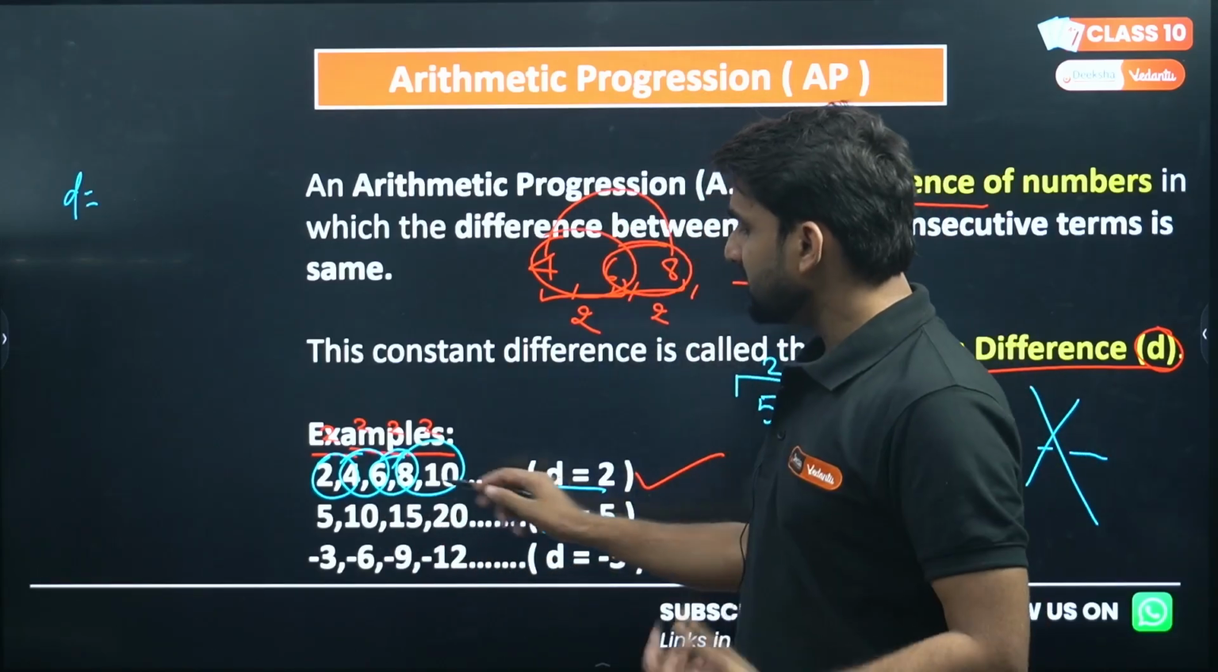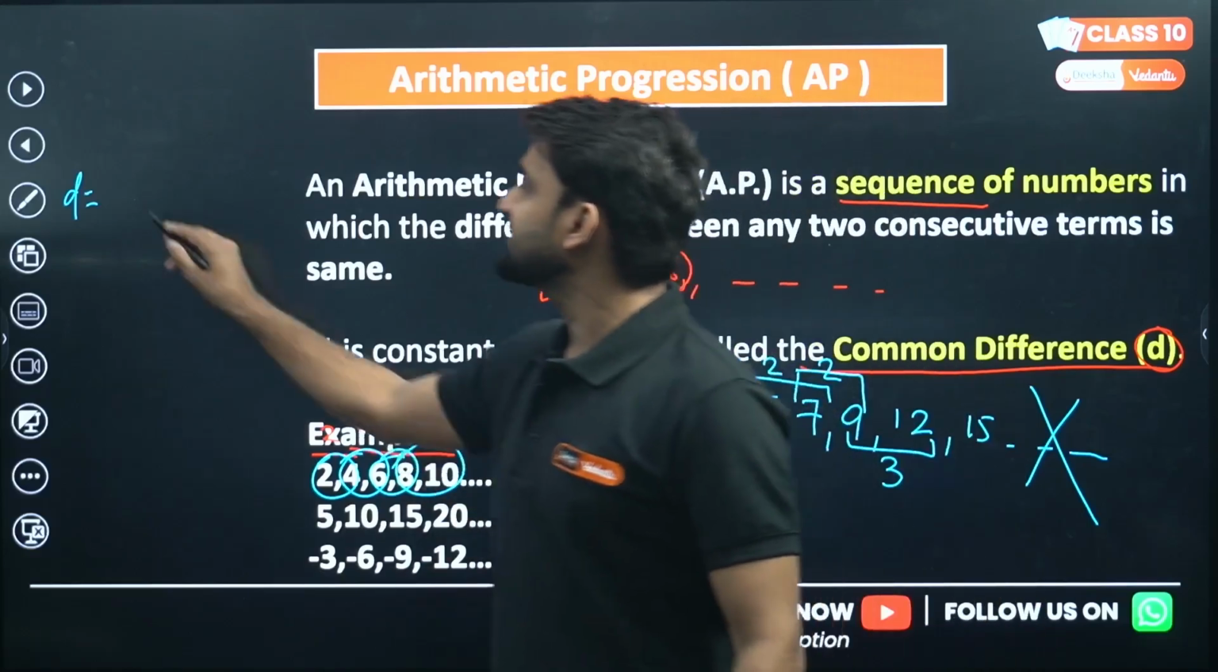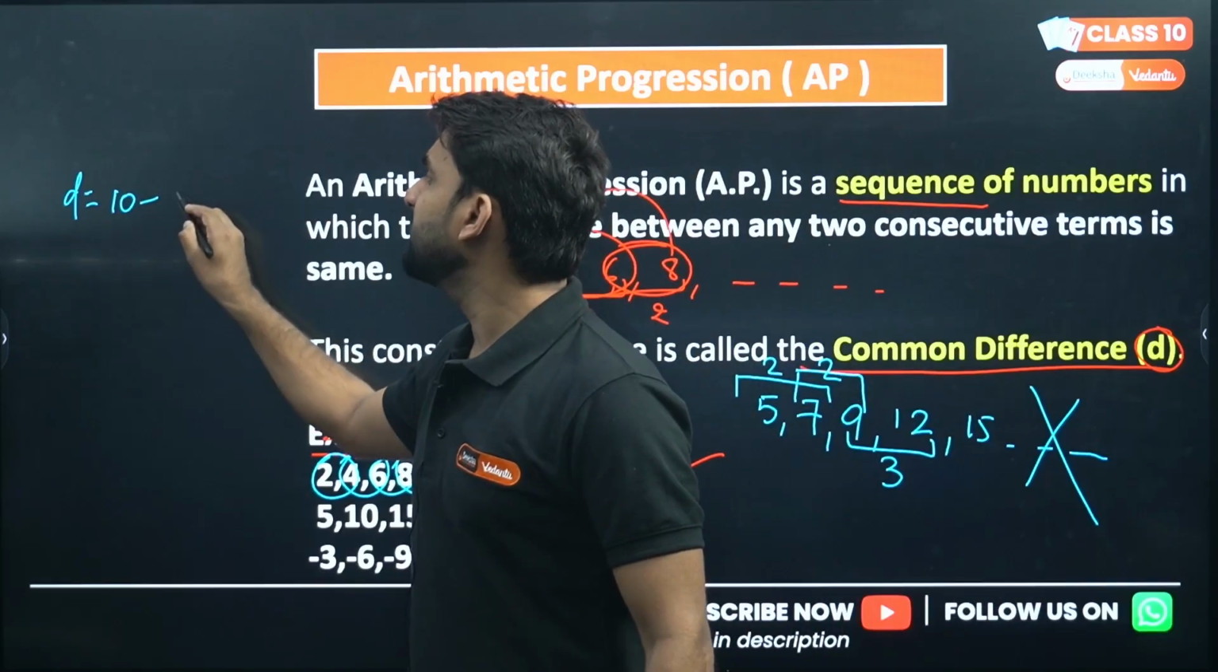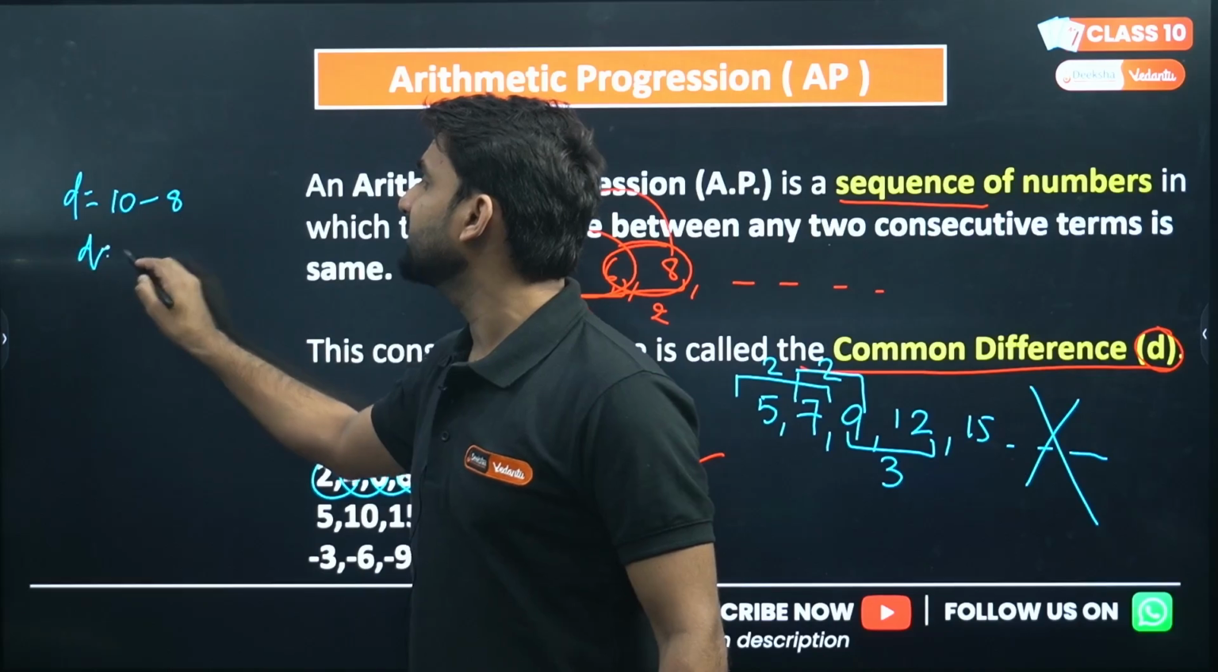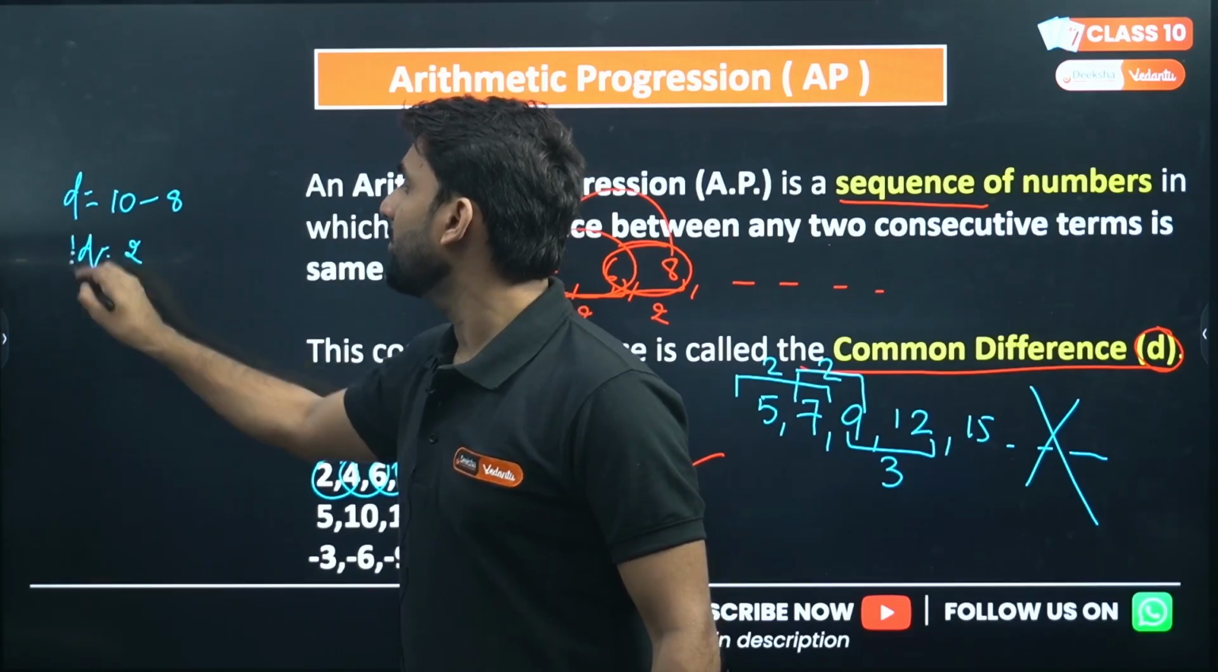So if I'm taking this pair 8 and 10, what is the succeeding value? 10. And what is the preceding value? 8. So the common difference will be 2.